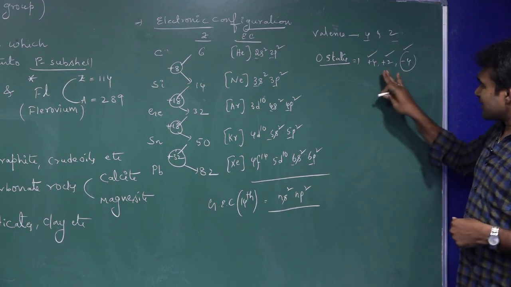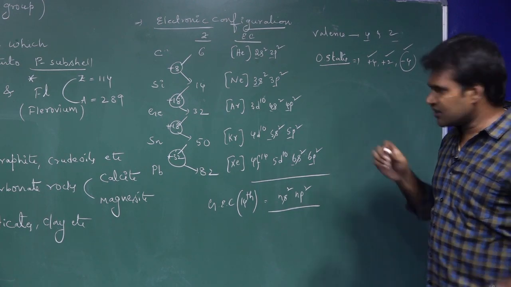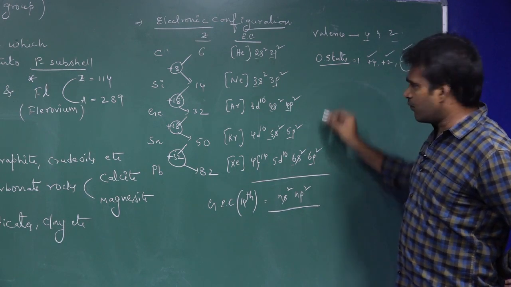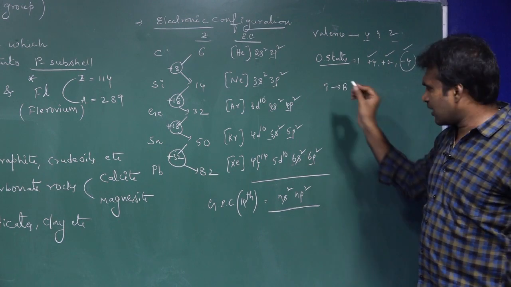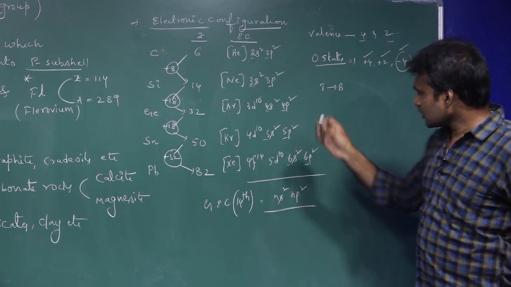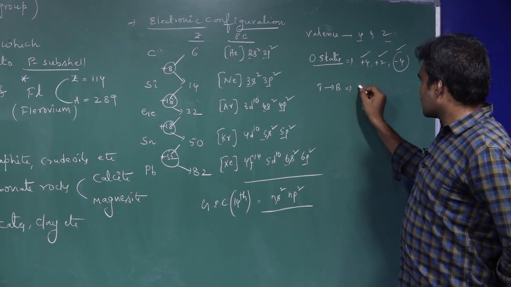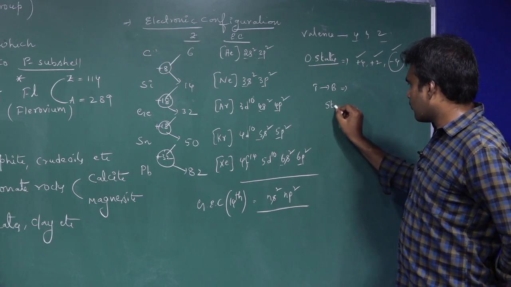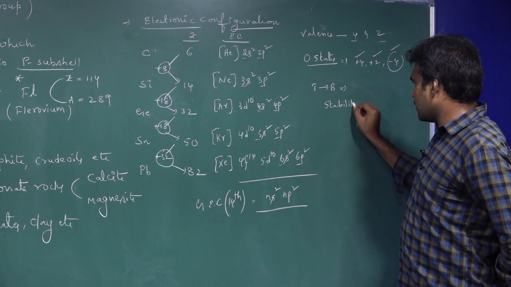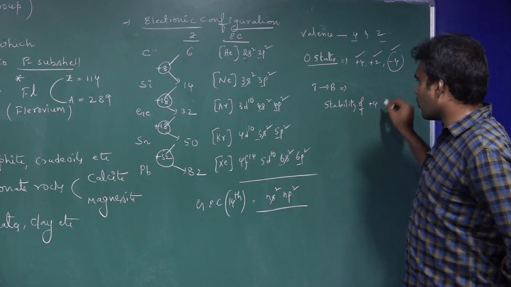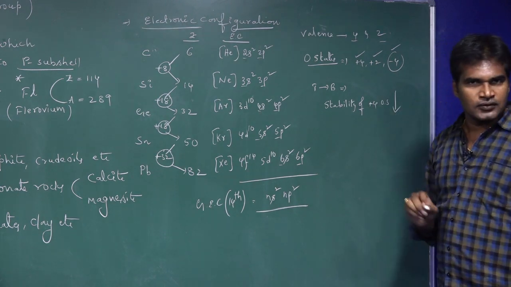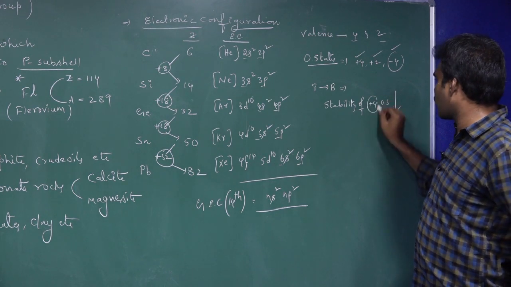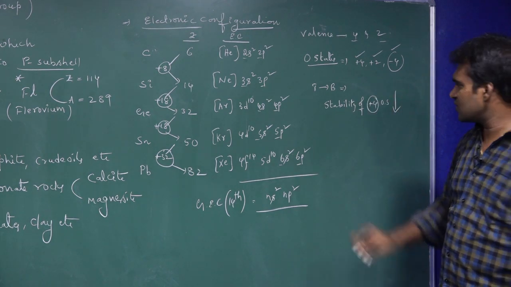And when you check the stabilities of these two oxidation states, when you go from top to bottom, from carbon to lead, the stability of the +4 oxidation state decreases.